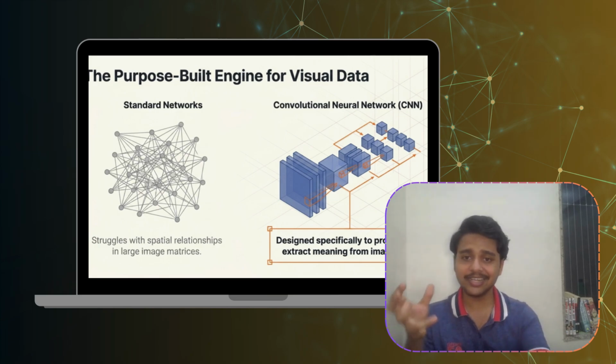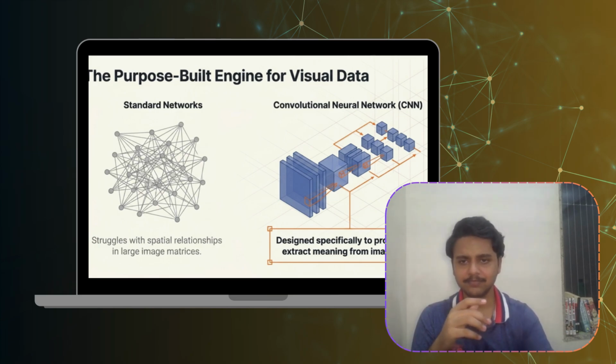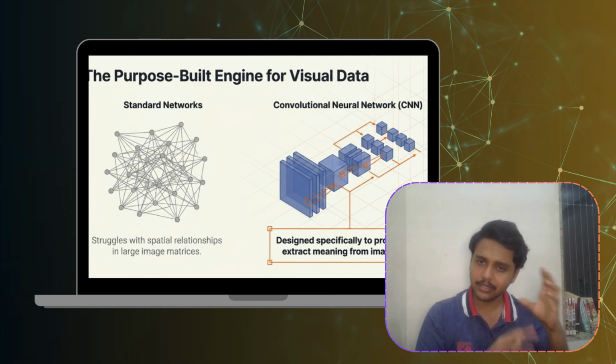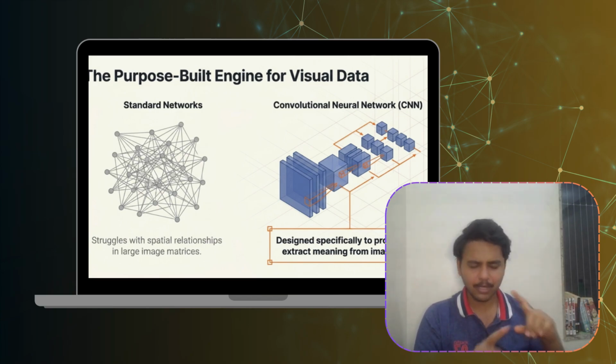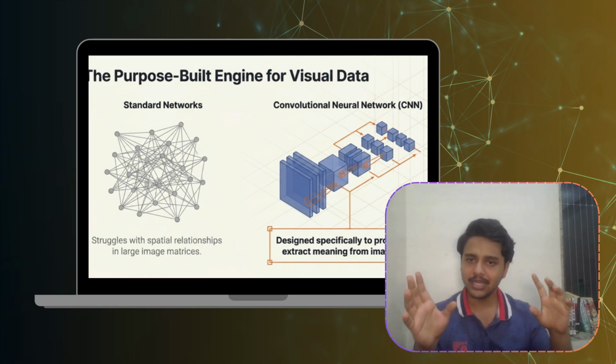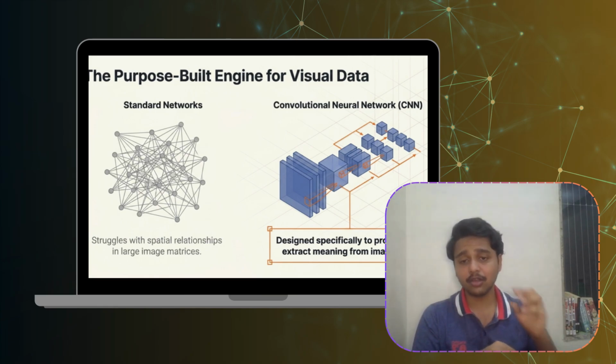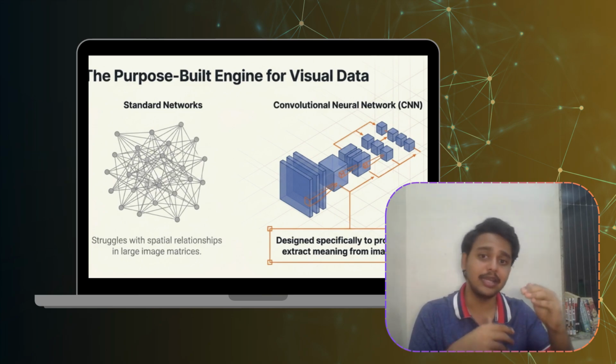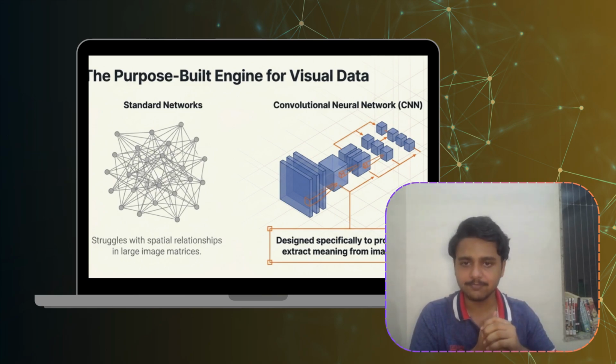Now, let's connect it with what we learned on the third day. Until now, we understood how neural networks work. They are excellent for numerical data, but images are huge. Imagine a simple image of 100 by 100 pixels. That's already 10,000 inputs. For larger images, the numbers become far more enormous.